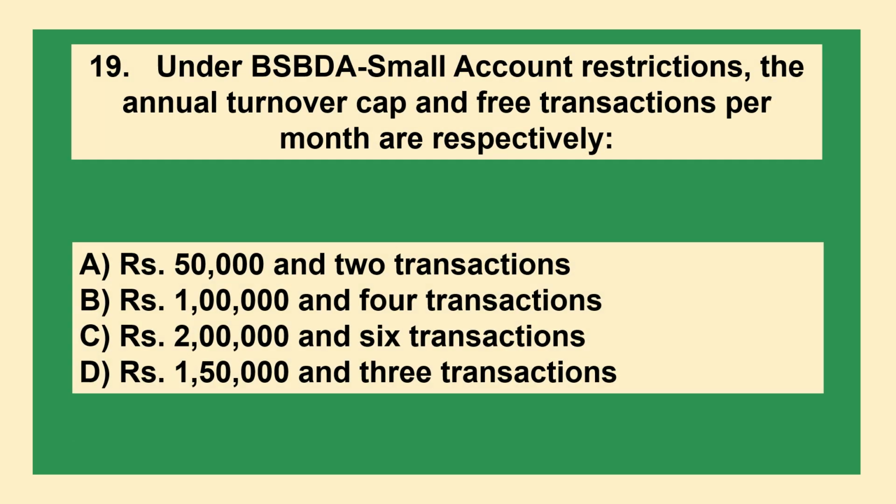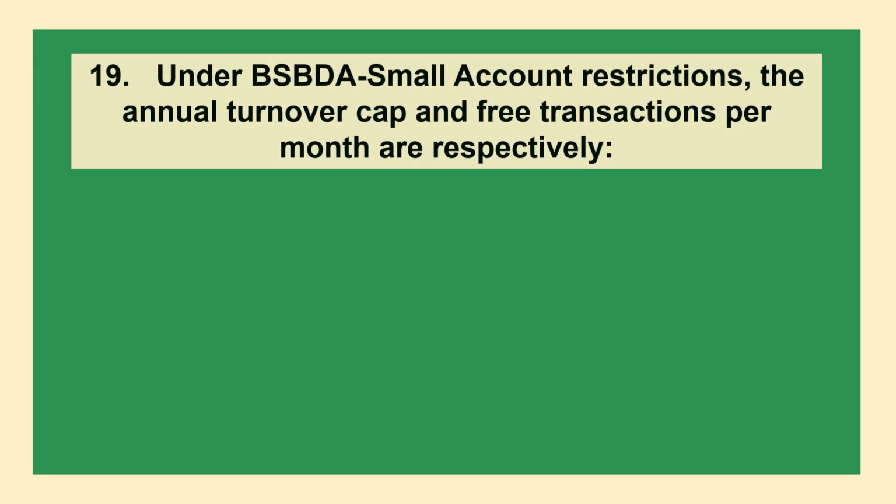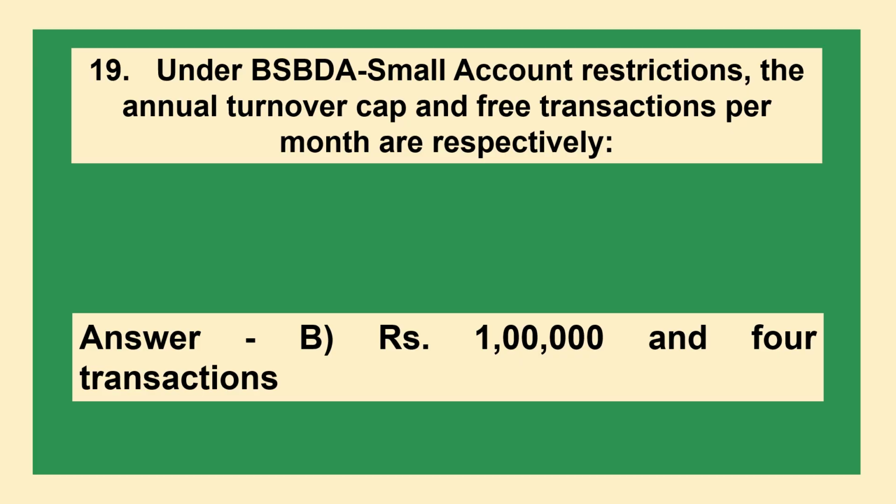Question. Under BSBDA small account restrictions, the annual turnover cap and free transactions per month are, respectively: option A, rupees 50,000 and 2 transactions; option B, rupees 1 lakh and 4 transactions; option C, rupees 2 lakh and 6 transactions; option D, rupees 1.5 lakh and 3 transactions. Correct answer is option B, rupees 1 lakh and 4 transactions.